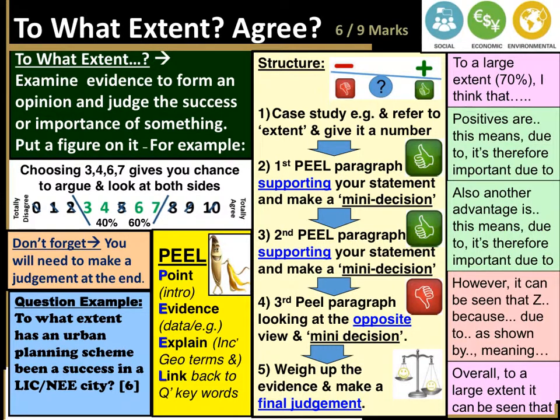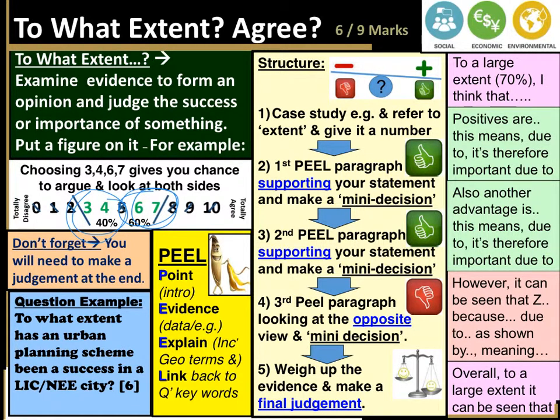Because this question talks about the extent of something, we generally recommend that you use some kind of number line or scales. Depending what the question is, often it's better if you agree with something to choose the number 6 or 7 or 60% or 70%, or 3 or 4, 30 or 40%. That will really help you to give both sides of the argument, so you don't get stranded on one side of the argument without being able to make the other opinion matter.